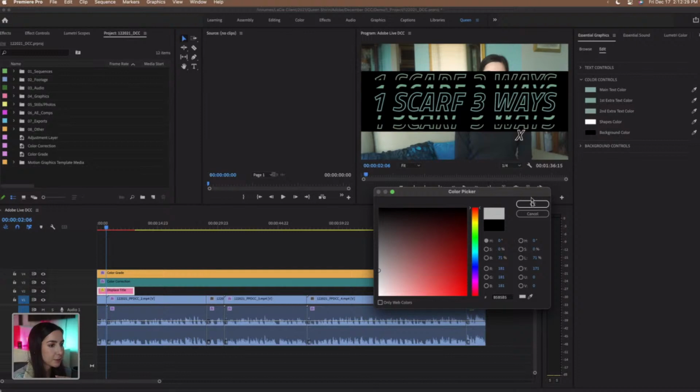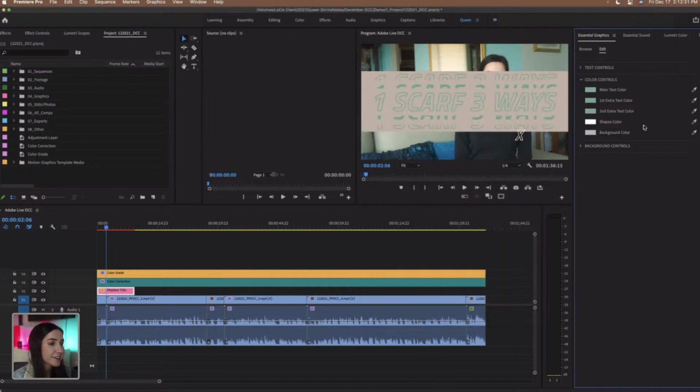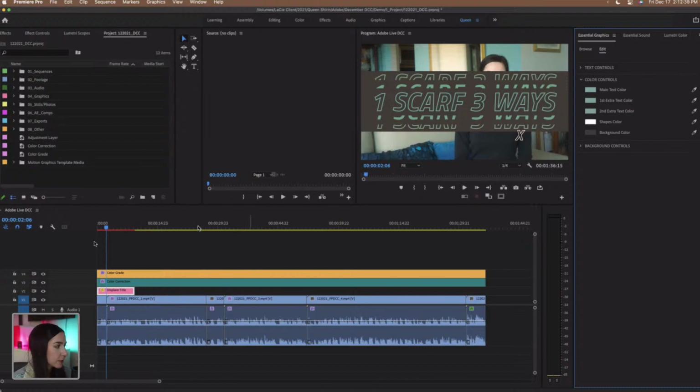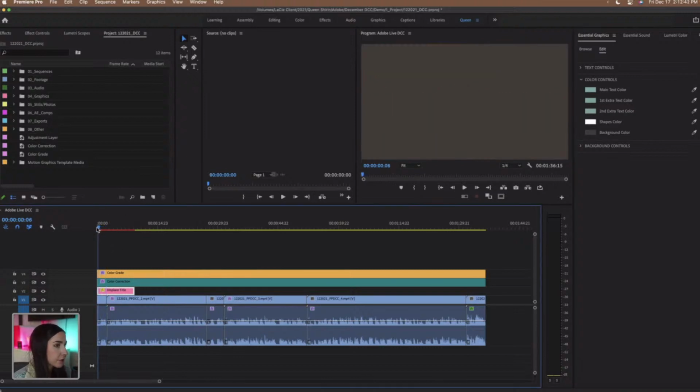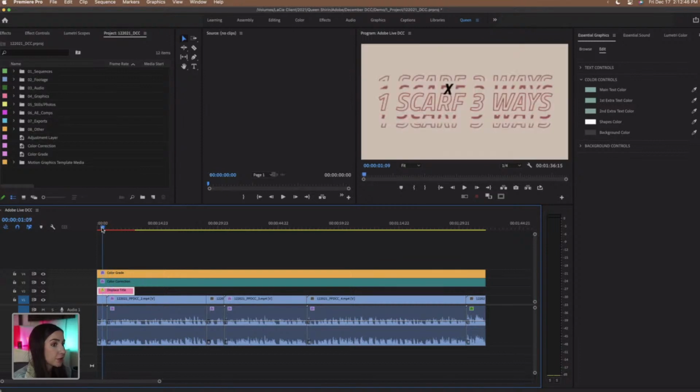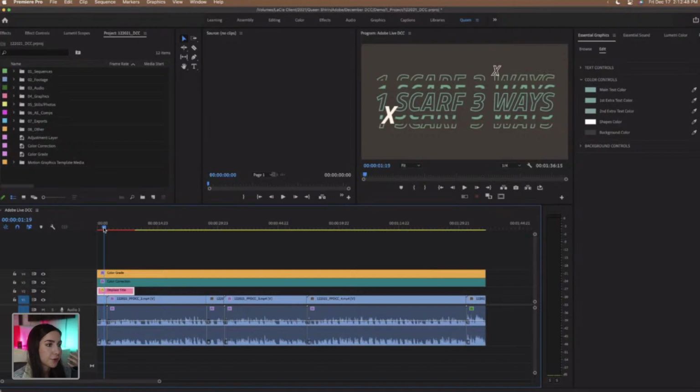So if I just do something like a gray, well, that's not really easily legible. So let's not do that. Let's do a darker sort of gray, like some sort of charcoaly gray. It'll look something like that. And as I scrub back and forth, you'll see it's looking like that. And the reason why it's looking a little bit brown right now is because we have this underneath our color correction and color grade layers.